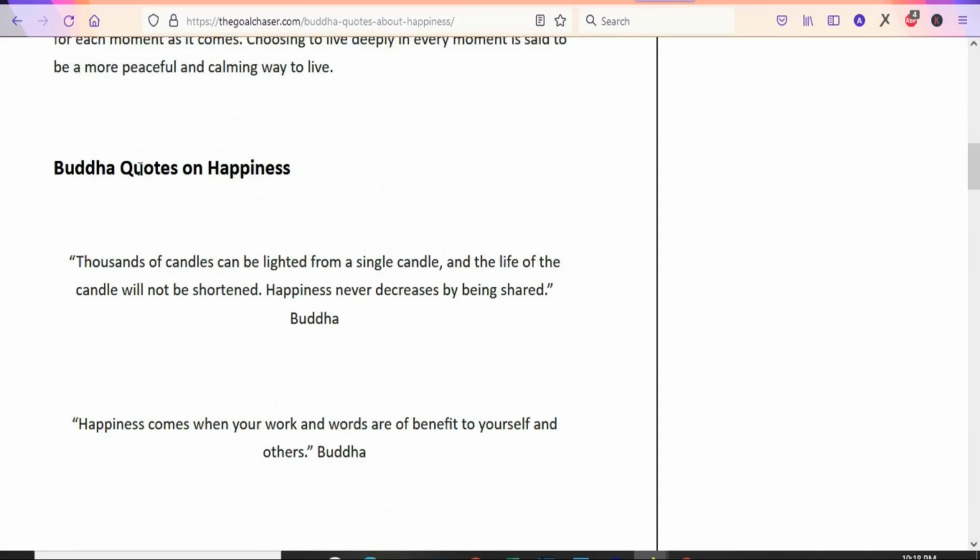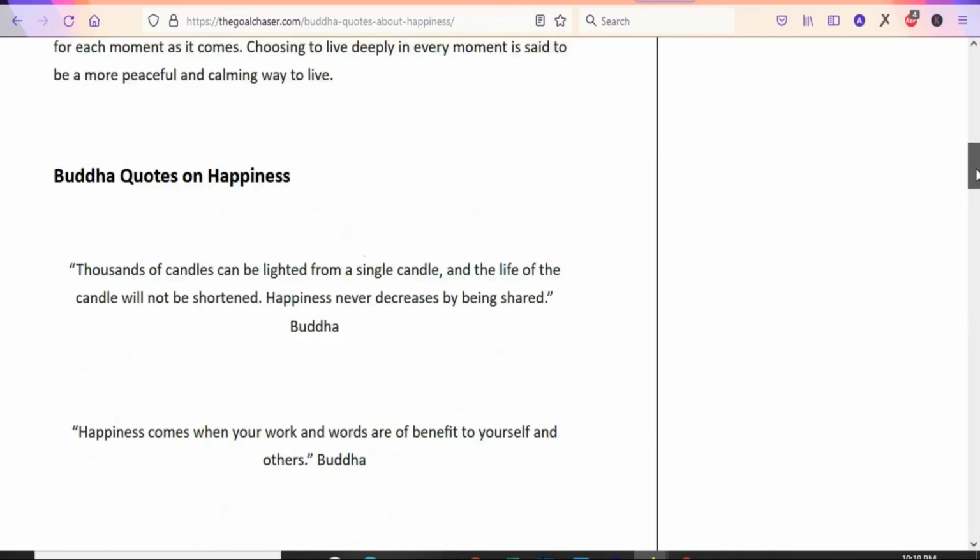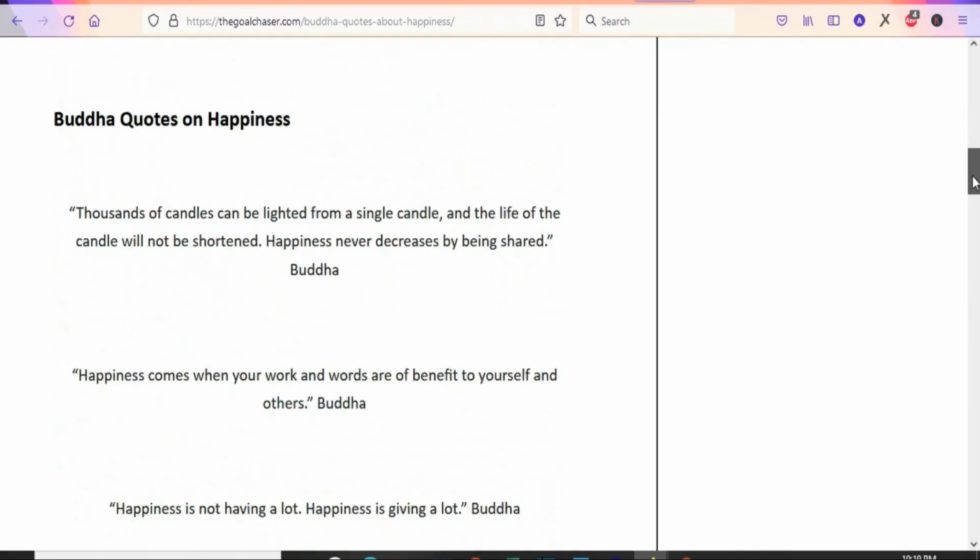You can see the quotes here, Buddha quotes on happiness. You can see the first one here, the second one. As we scroll, you can see many of them. So now what we are going to do is use these quotes to create a video.